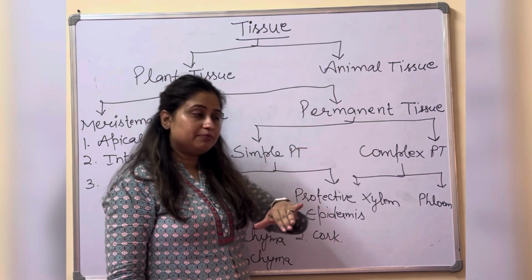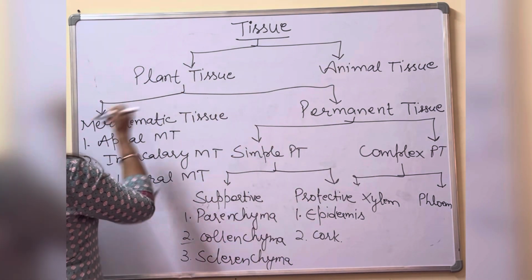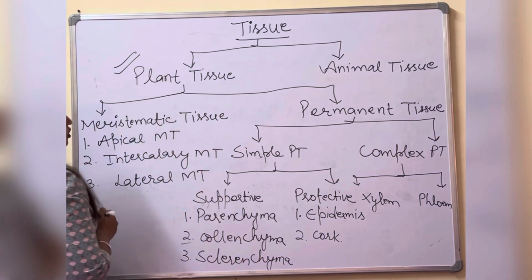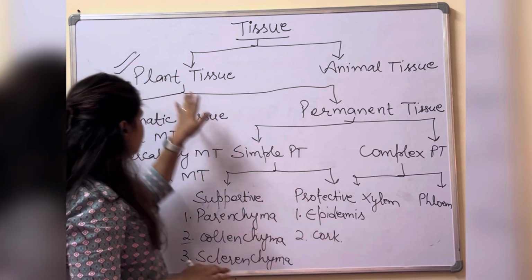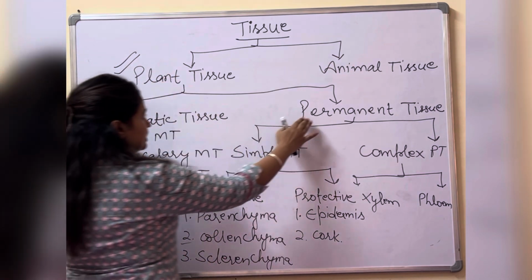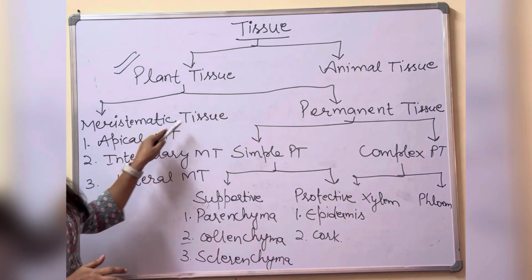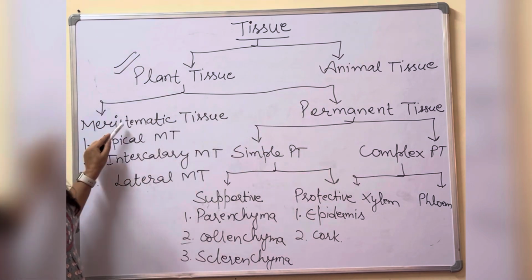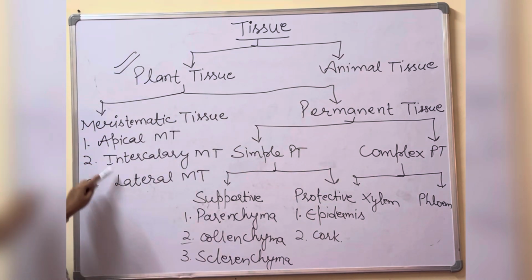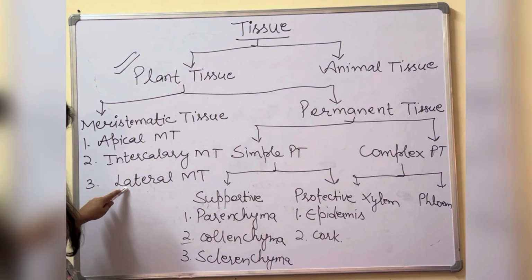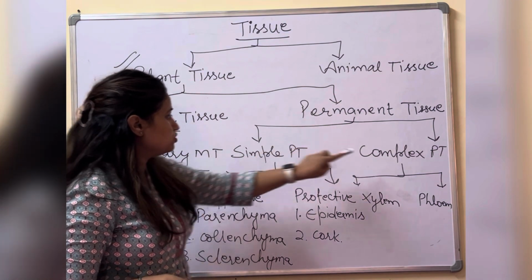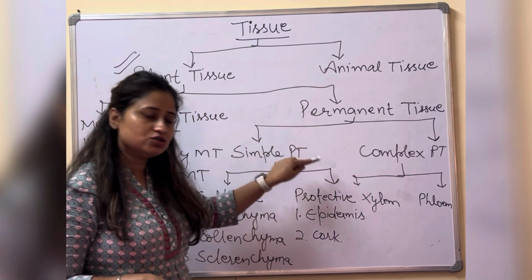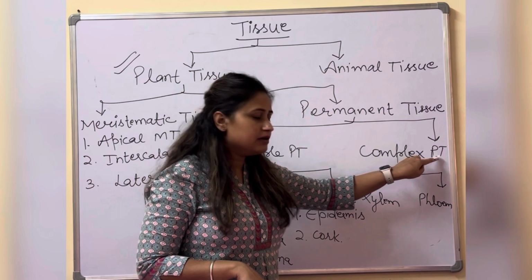So in this chapter, first of all, we will discuss the plant tissue. I will give you a quick review of what we are going to do about the plant tissue in this chapter. Plant tissue has two types, the meristematic tissue and the permanent tissue. The meristematic tissue further has three types: apical meristematic tissue, intercalary meristematic tissue, and lateral meristematic tissue. And the permanent tissue has two types, the simple permanent tissue and the complex permanent tissue.